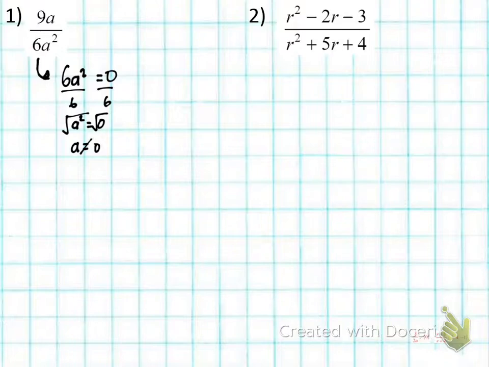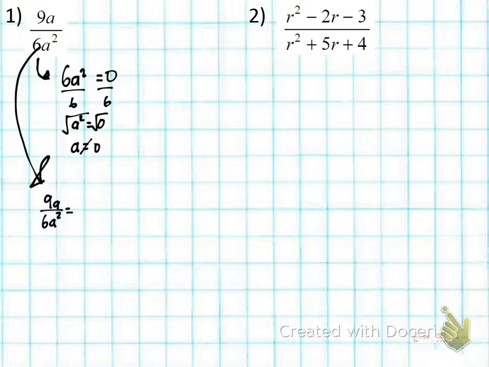What happens if a is equal to 0? Well, 0 squared is 0. 0 times 6 is 0. So what happens if my denominator is 0? It's called undefined. We don't want that. So a is not allowed to be equal to 0. This is an excluded value, okay? Does that make sense? So now we have to simplify. We take our original problem and bring it down here. So we got 9a over 6a squared.